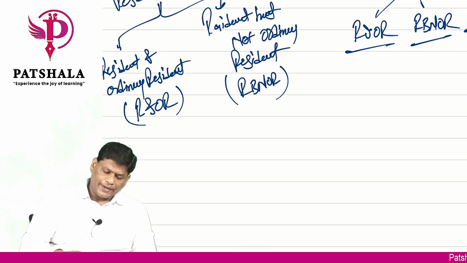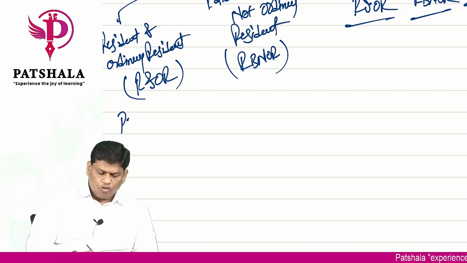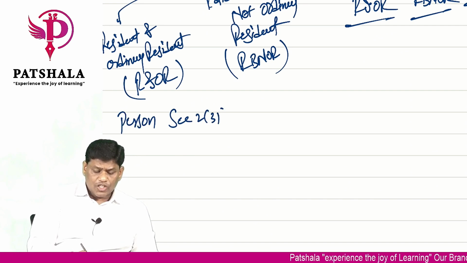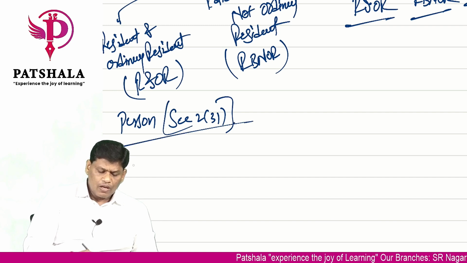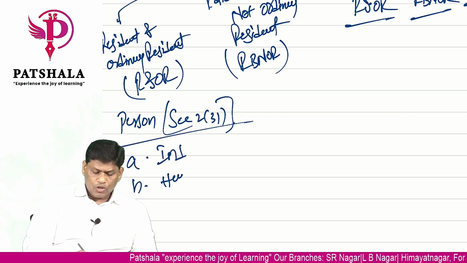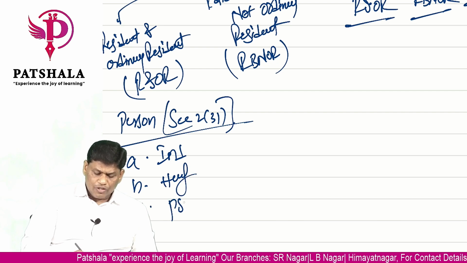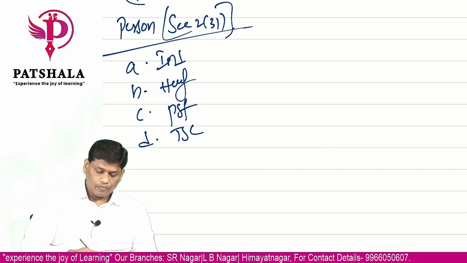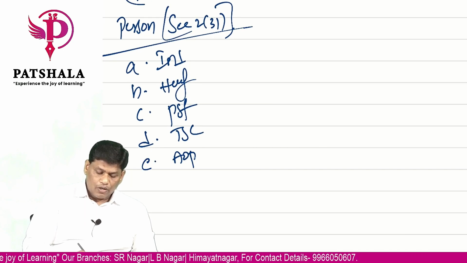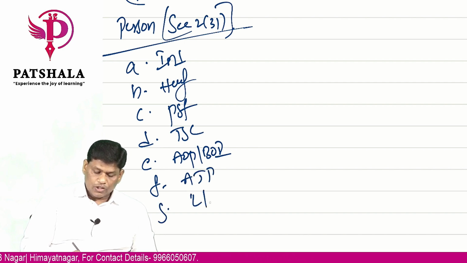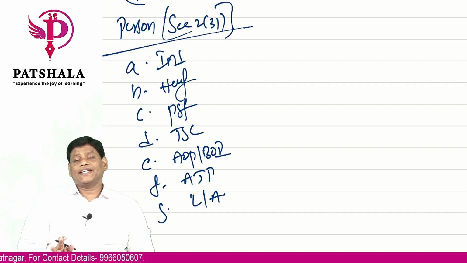In chapter number 1, we have seen the definition of person, as per section 2 subsection 31. How many categories of persons we had? Individual, HUF, partnership firm, joint stock company, AOP or BOI, AJP, local authority.